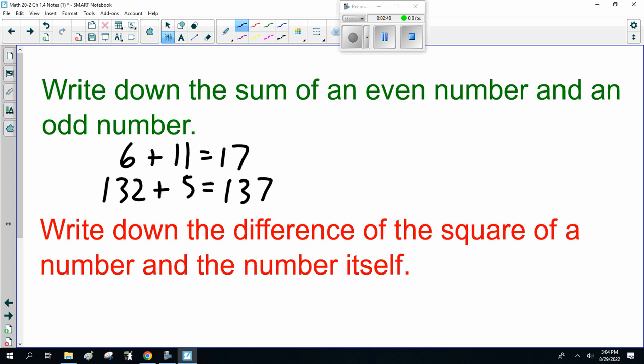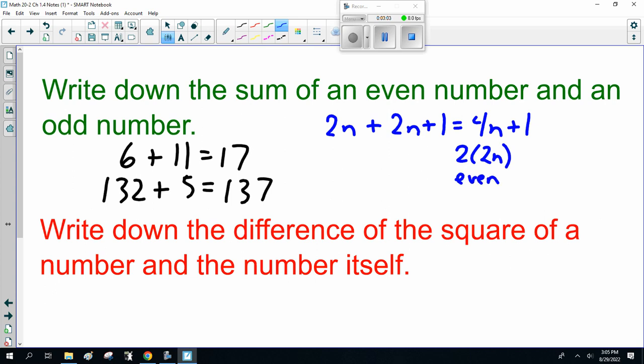Are they all odd? That's a very good question. Because an even number is 2n, and an odd number would be like 2n plus 1. And notice that's 4n plus 1. Now that's 2 times 2n, which is an even bit. But this 1 at the end makes it odd. So they'll all be odd numbers always.